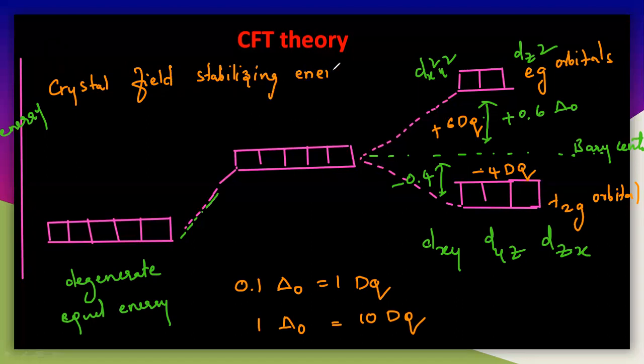If the CFSE value is increased, then the stability of a particular complex will increase. In the words crystal field stabilizing energy, that means the energy which must stabilize the complex.